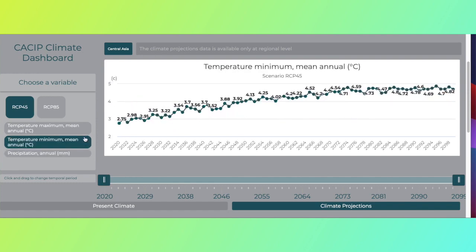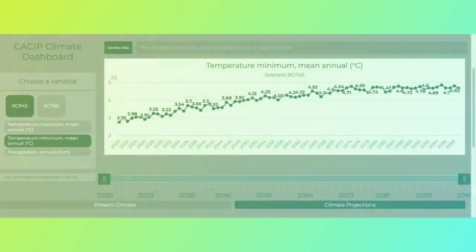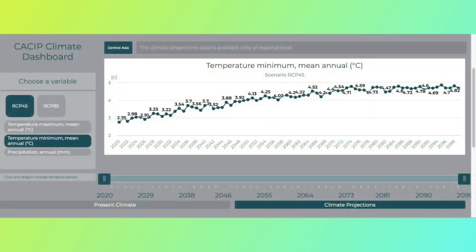Toggle through and select your desired climate variable and adjust the desired time scale. It's that simple. I'll demonstrate how this works for projected climate in Central Asia. Let's say I'd like to know what the maximum temperature will be in Central Asia during the period from 2046 up until the year 2081 under the bad scenario RCP 85.